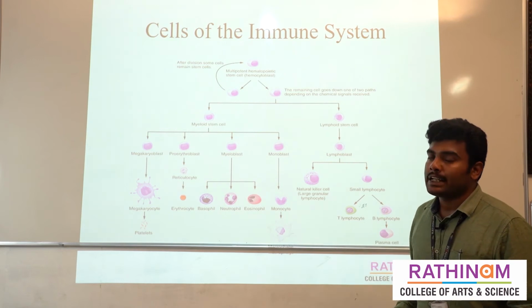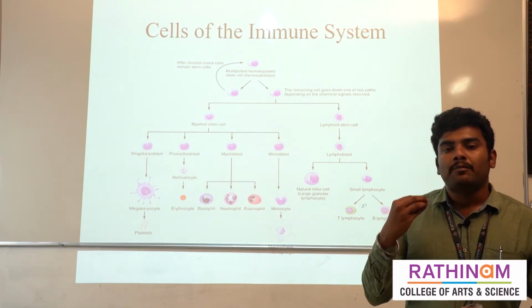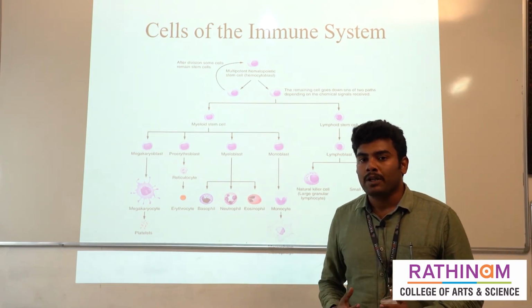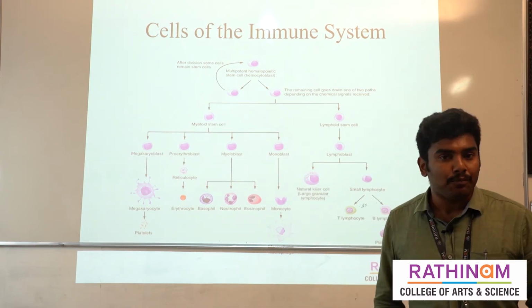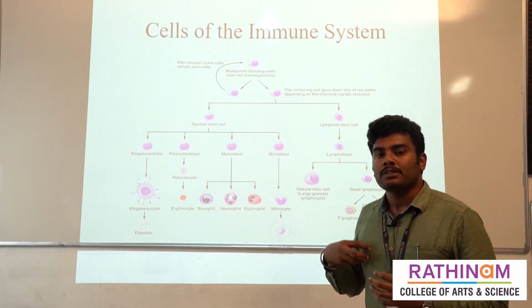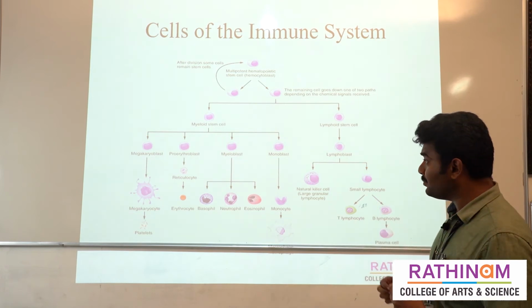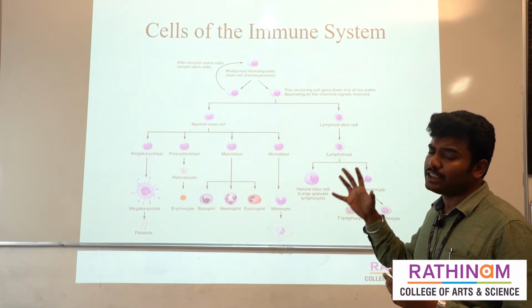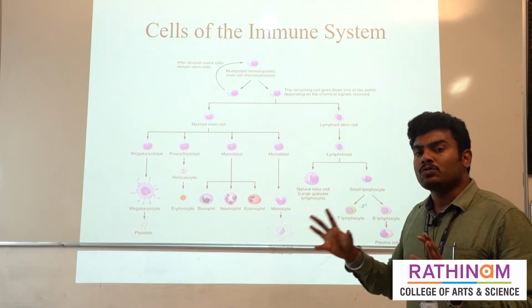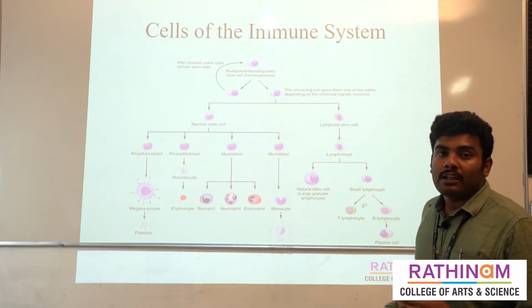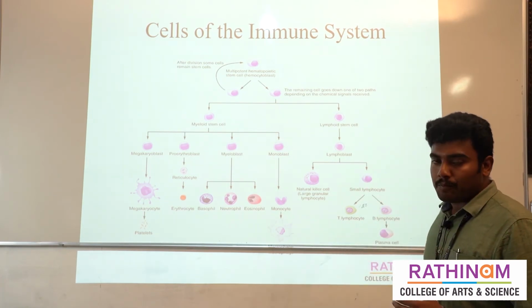So that is called a hematopoietic stem cell. They can be called totipotent or pluripotent, or even multipotent, because they are able to produce different kinds of cells. They are generally classified into two types of cell. One is called the myeloid stem cell and the other is called the lymphoid stem cell.